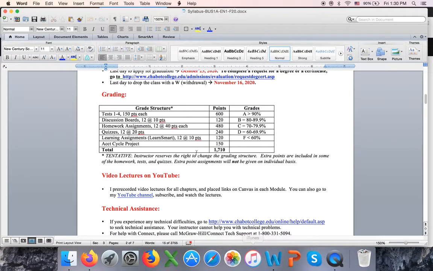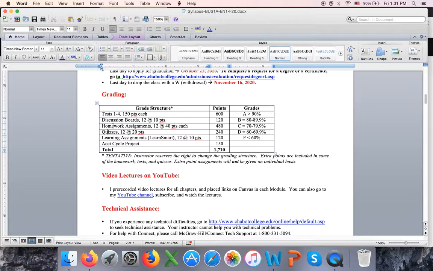So that's homework. Also in every chapter, you have a quiz. And quizzes will be 20 to 22 multiple choice questions, and it's timed. Quizzes, you cannot save and exit. So I will give you an hour and a half, 90 minutes. And what I advise you to do, I advise you to complete Learn Smart first, homework second, and the quiz last. And everybody has different types of questions on the quizzes.